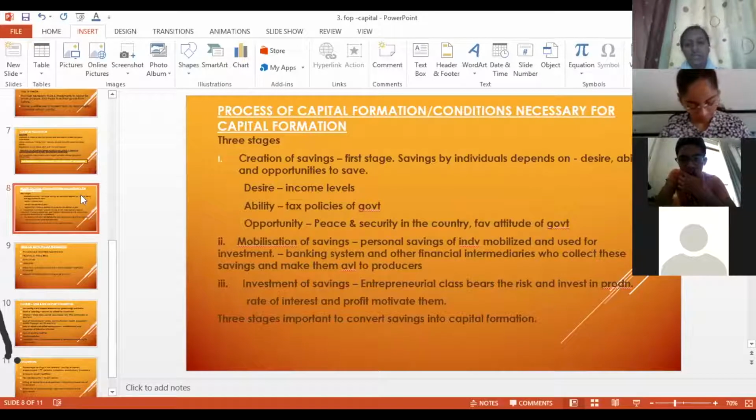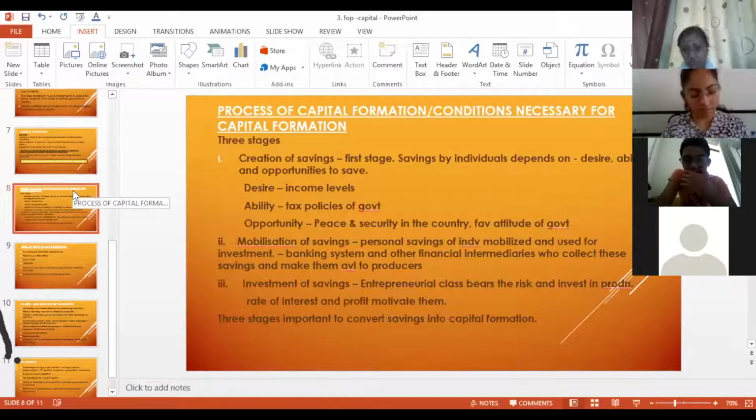So, factors or conditions necessary for capital formation. These are the factors that influence capital formation, or you can say these are the conditions which are necessary for capital formation. Okay, so there are three stages or three conditions which are necessary for capital formation. First is creation of savings. Second is mobilization of those savings. And third is investment of those savings. Okay, I'll take this one by one.